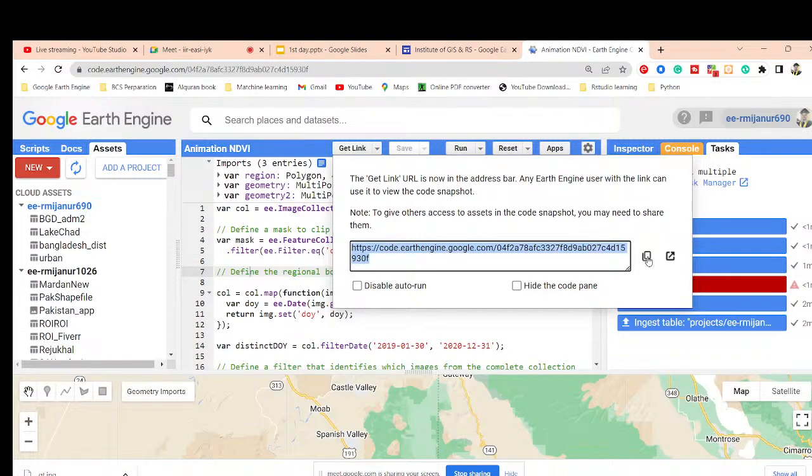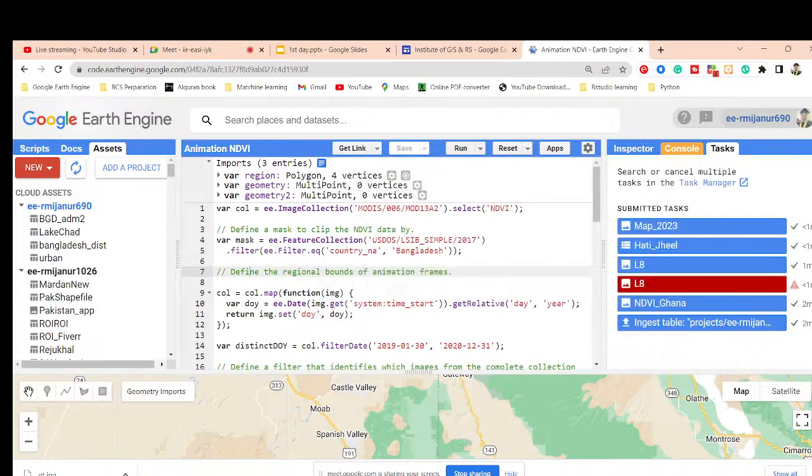What is the problem in your code? Okay, so this is the process for sharing the code. That's good from the sharing standpoint. Collaboration: when multiple developers are working together, they can collaborate with each other.